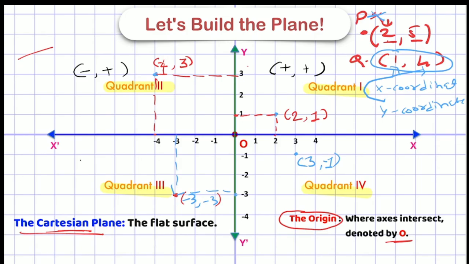Now if you look at the third quadrant, both are negative. Why? Because it is the negative direction of the x-axis and the negative direction of the y-axis. So I have to write both negative. You can see the example (-3, -3), right? Now in the fourth quadrant, the x direction is positive, so the first one will be positive, and the y direction is negative, so the second will be negative, right? So this is a simple trick.